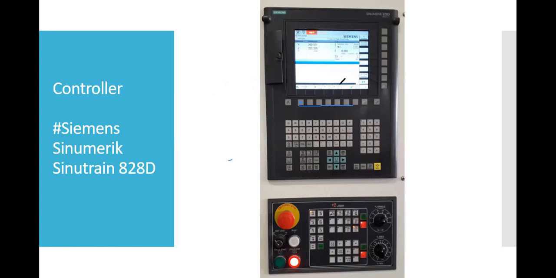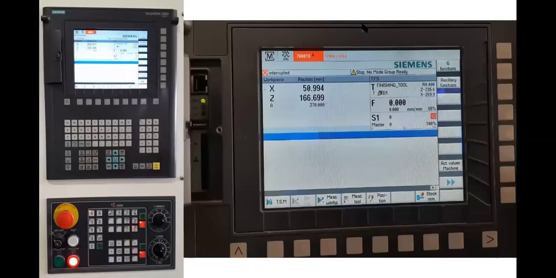Now let us see the controller in detail. Yes, you can see the broader view of the entire controller. Now here you can see this is your X coordinate, this is your Z coordinate. In an automatic program, you will continuously observe that this value is changing.